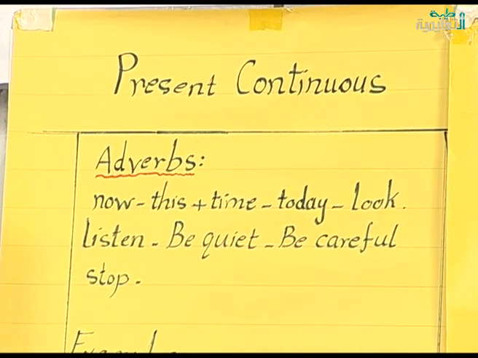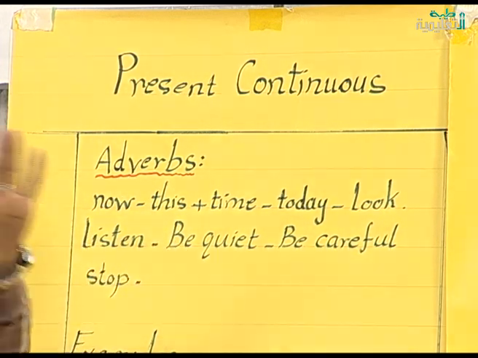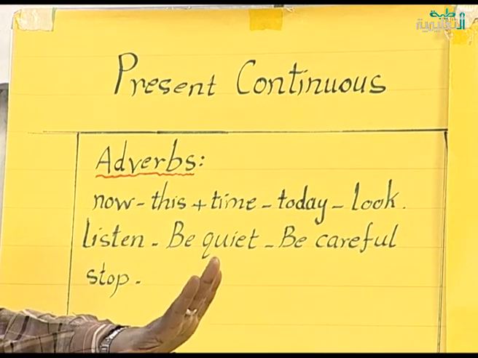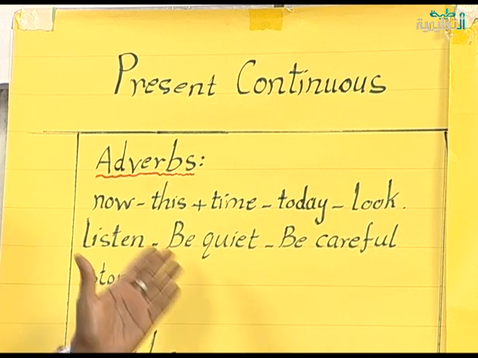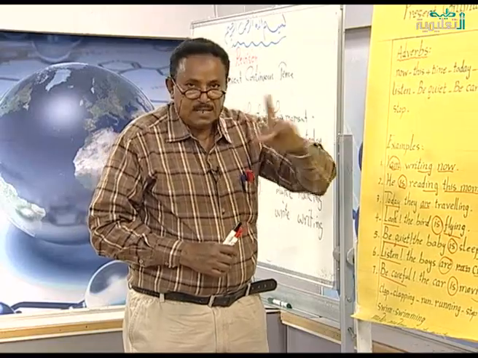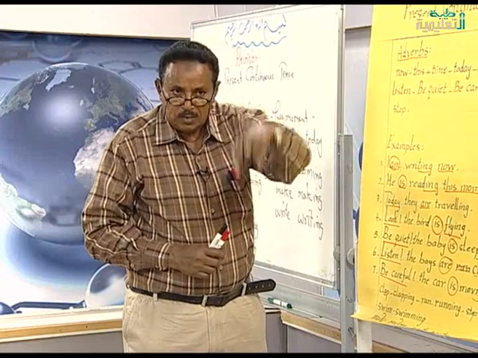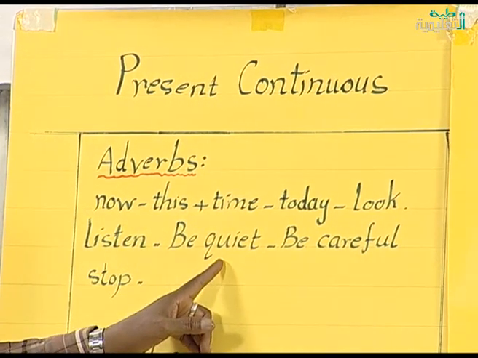For example, if you come inside the room and you are crying, and your little brother is sleeping and your mother does not want him to wake up, she is going to say to you, "Be quiet. Your brother is sleeping. Be quiet." This is to give you an order not to make a noise because there is something happening now, that the baby is sleeping. This is what is happening.